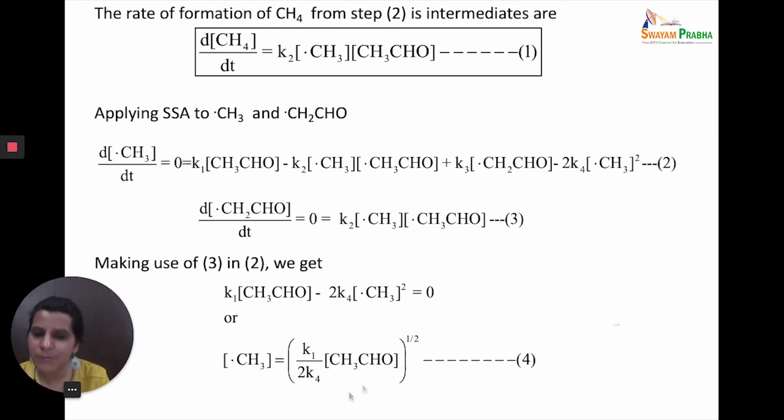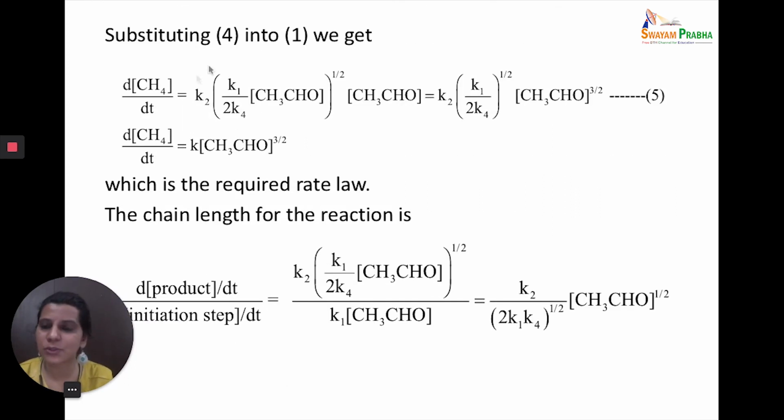Then you simply manipulate those equations and get the values of your free radicals or the intermediates, and substitute them into the rate law that you had devised. This will finally, in the case of decomposition of acetaldehyde, lead to d[CH4]/dt equal to k [CH3CHO]^(3/2), which is the required rate law.